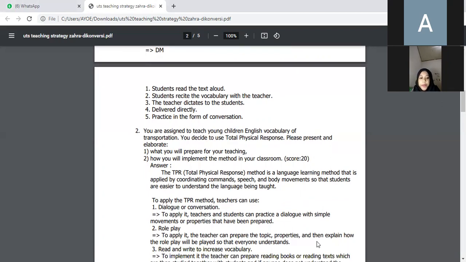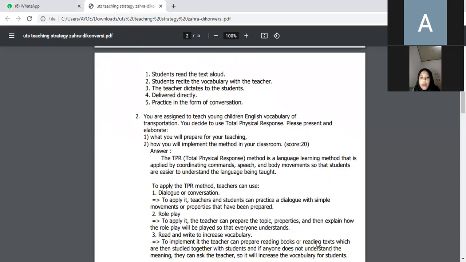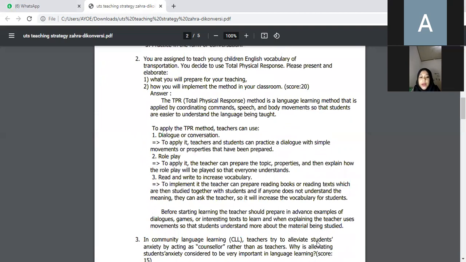Number 2, role play. To apply it, the teacher can prepare the topic, properties, and then explain how the role play will be played so then everyone understands. Number 3, read and write the increased vocabulary. To implement it, the teacher can prepare reading books or reading texts, which are then studied together with students. And if anyone doesn't understand the meaning, they can ask the teacher. So it will increase the vocabulary for students.